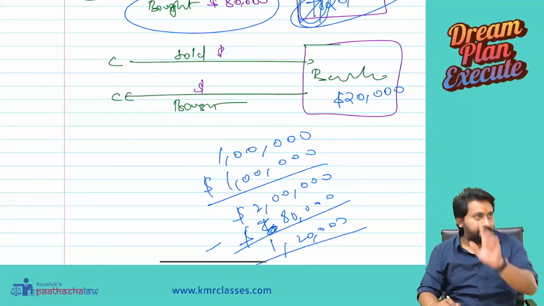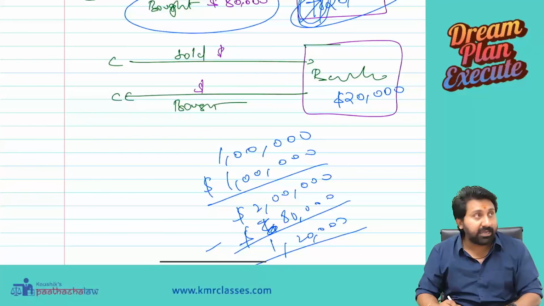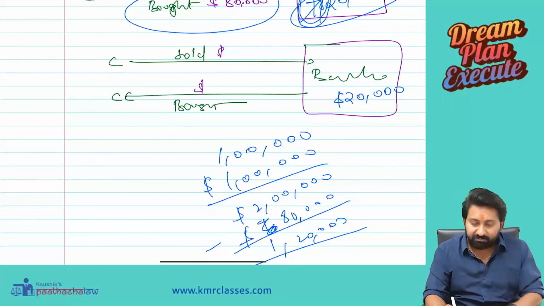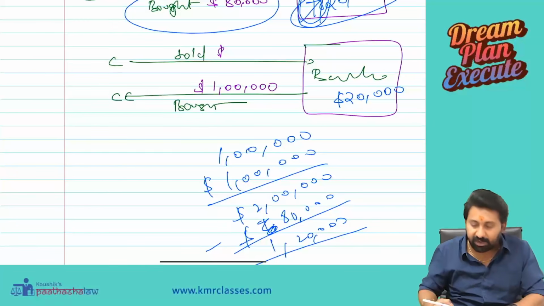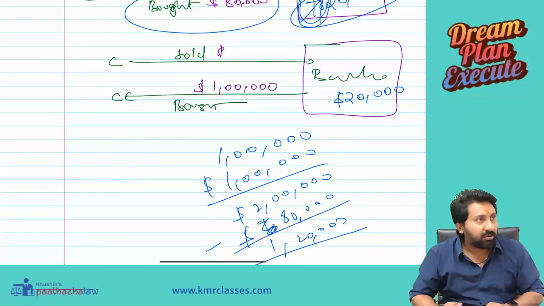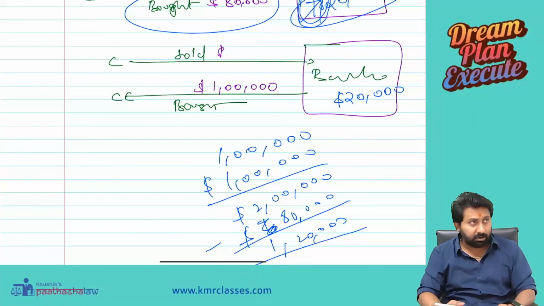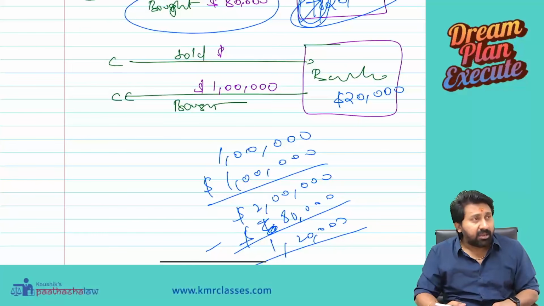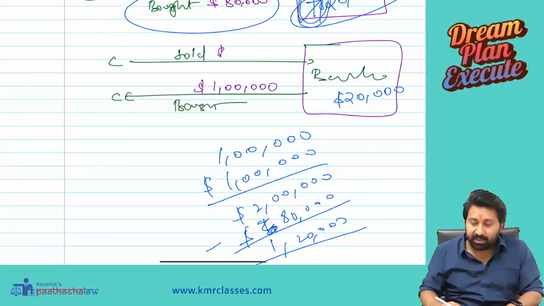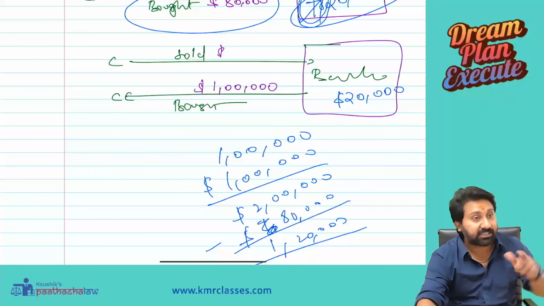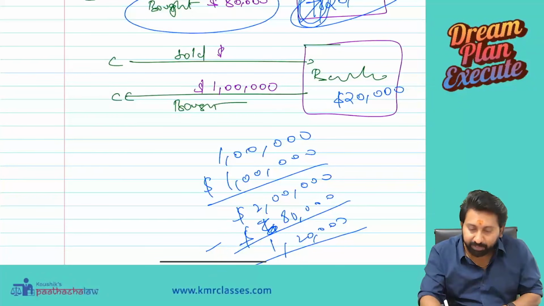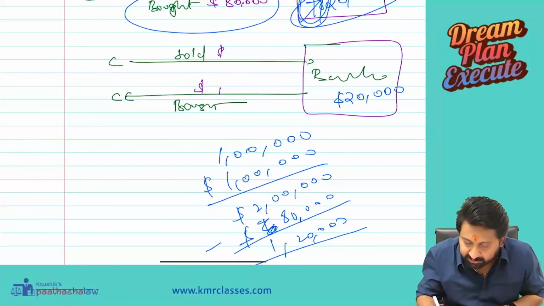A customer came. He sold to me, and I bought. First a customer came and sold $1 lakh. How many dollars did I buy here? $1 lakh. Immediately after buying it, another customer came to me, and let us say that fellow bought some dollars from me. Let us slightly change the numbers.